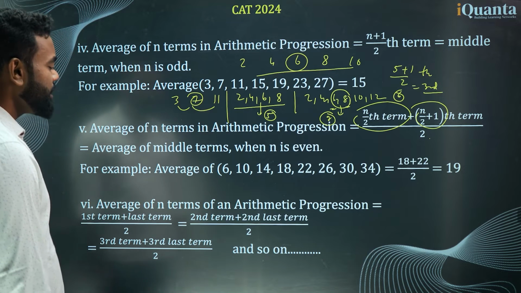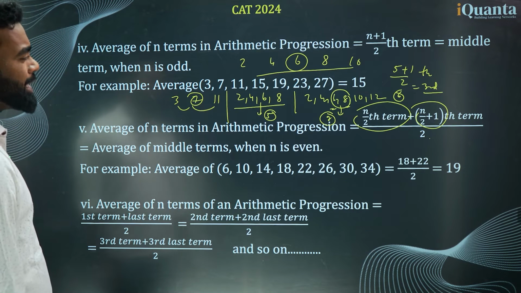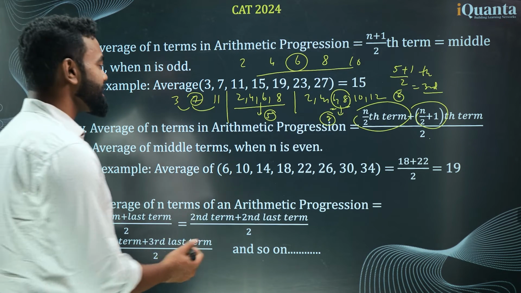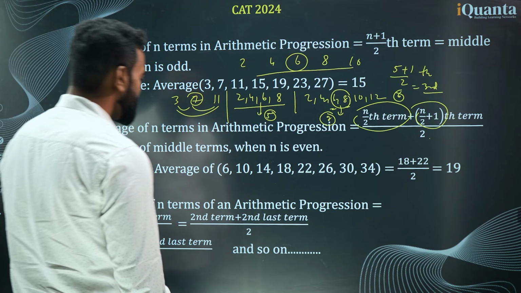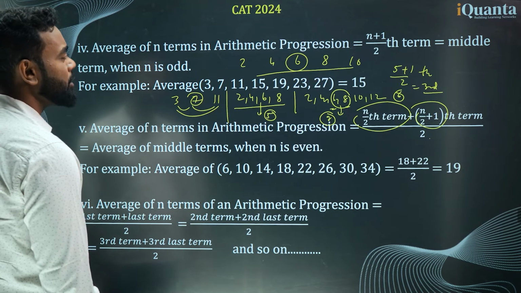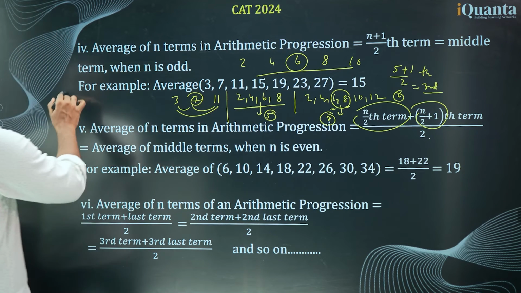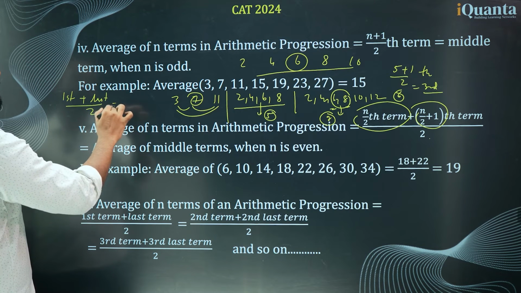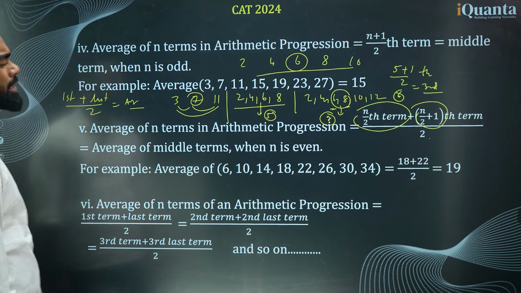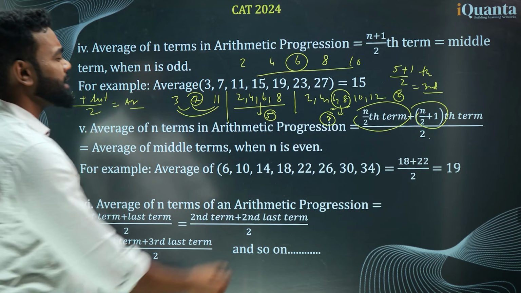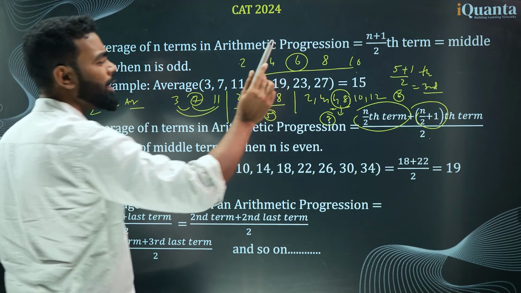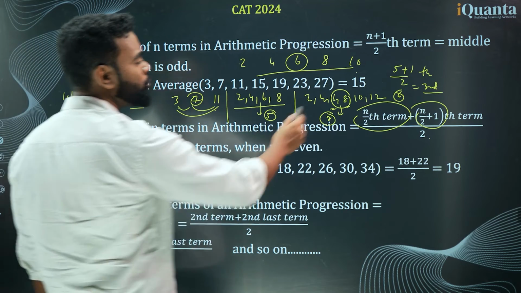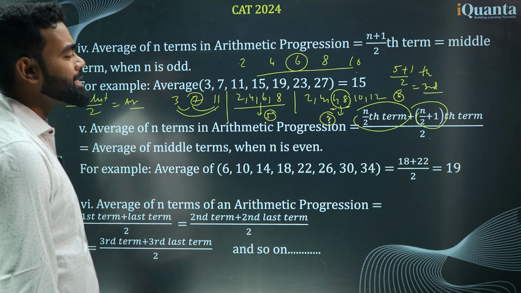Next is the average of n terms in arithmetic progression, whether it is odd or even. Whether the number of terms is odd or even, if the numbers are equidistant, like 3, 7, 11, another way we can answer this question is that (first term plus last term) by 2 is the average. It's for everyone, for odd and even number of terms. Check this. 10 plus 2 is how much? 12. 12 by 2 is 6. 11 plus 3 is 14. 14 by 2 is 7. 2 plus 12, 14 by 2, that is 7. Clear?